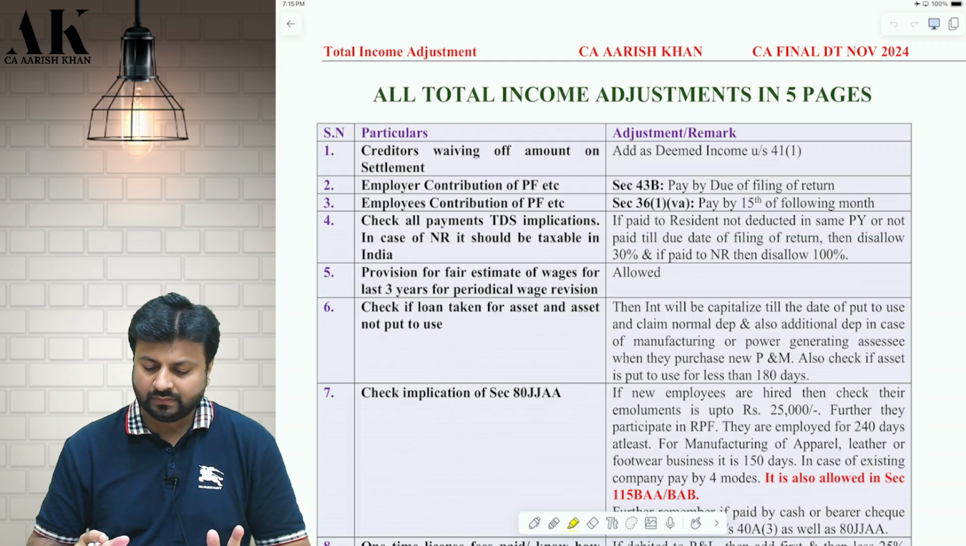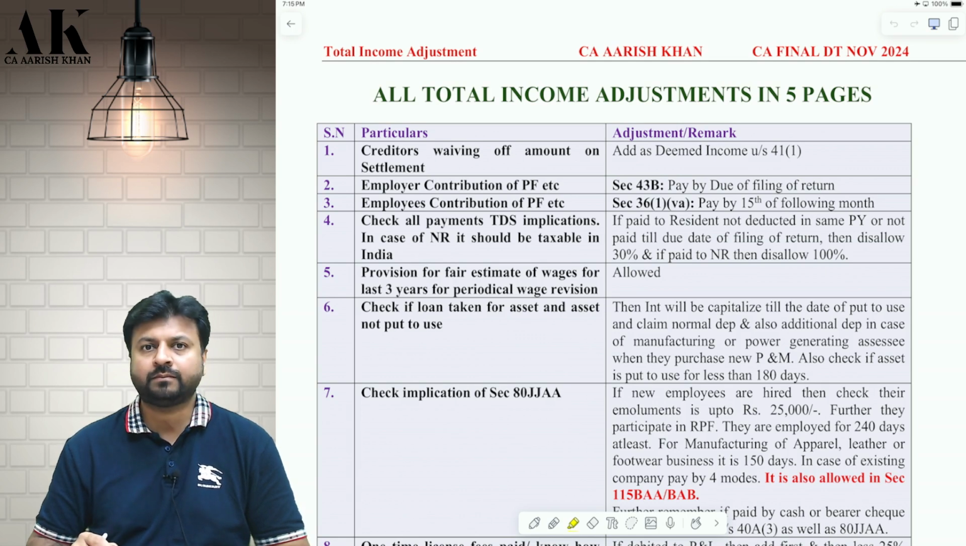So today we are going to discuss all the adjustments that are there in this sheet. I'll be explaining the treatment of each and everything. You can watch this video 2-3 times. If you watch this video 2-3 times, that is much more than enough. You'll be well versed with all the adjustments.